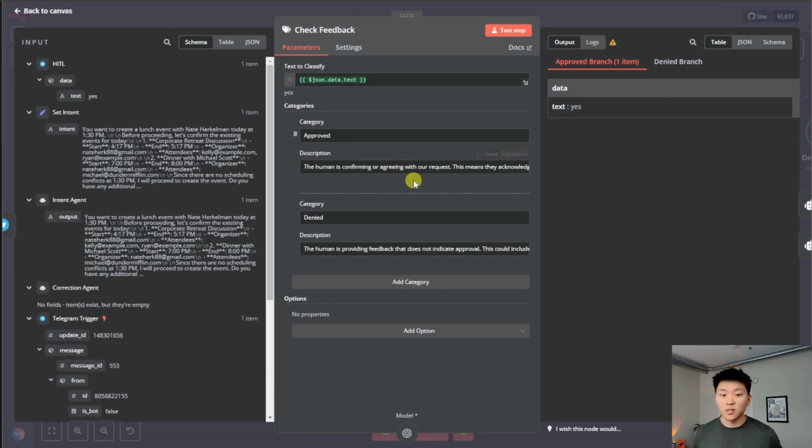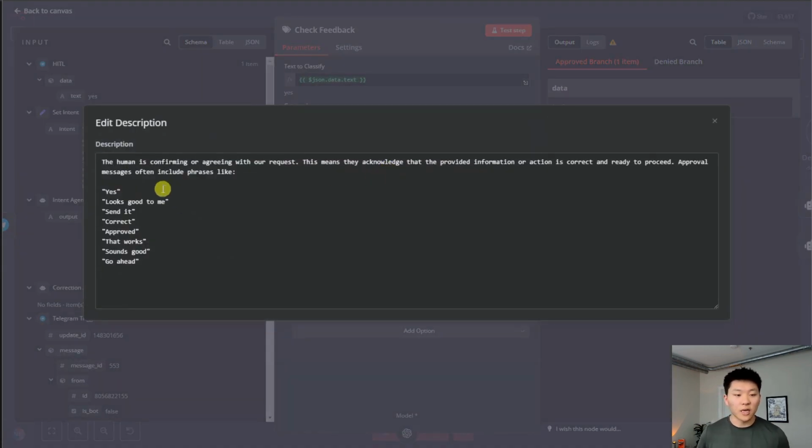So let's take a look at these descriptions. The first one is approved. I'll open this one up, and we can see this is what is classified as an approved message. The human is confirming or agreeing with our request. This means they acknowledge that the provided information or action is correct and ready to proceed. Approval messages often include phrases like, yes, looks good to me, send it, correct, stuff like that.